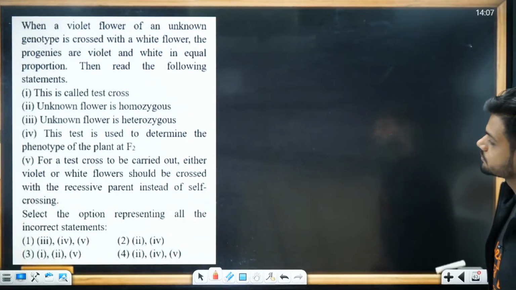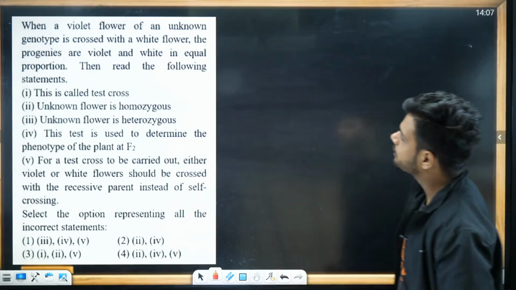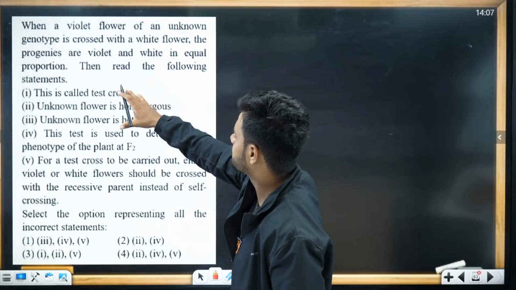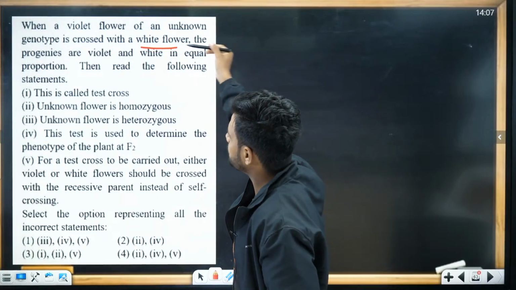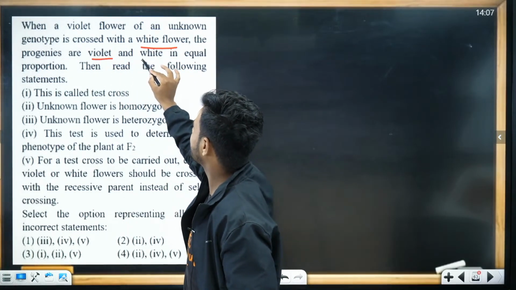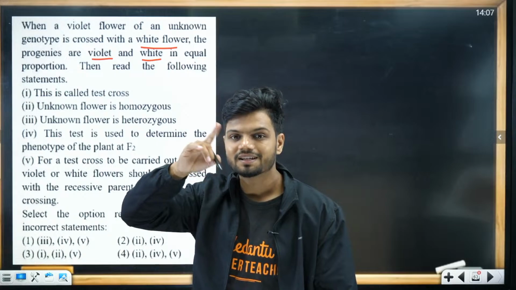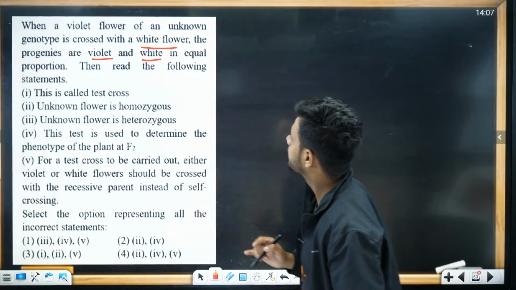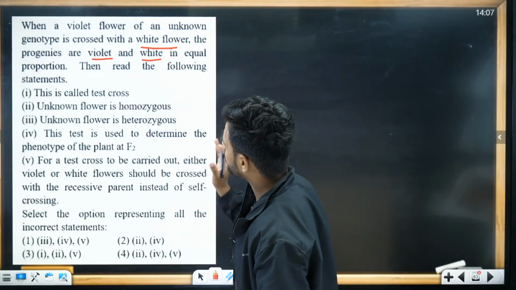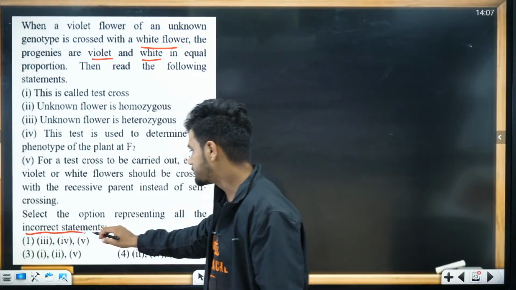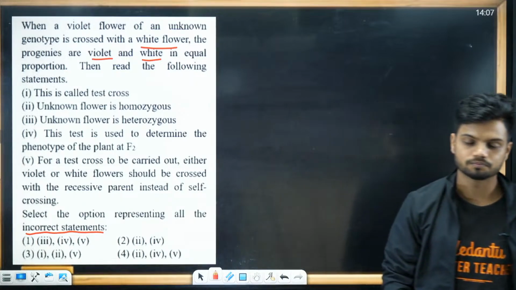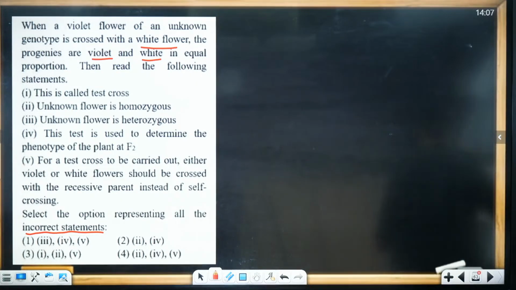Next question. When a violet flower of unknown genotype is crossed with the white flower, the progenies obtained are violet and white in an equal proportion. Then read the following statements and tell which of the following are incorrect statements. Your time starts now. Go. Following are incorrect statements. Which of the following are incorrect in nature?